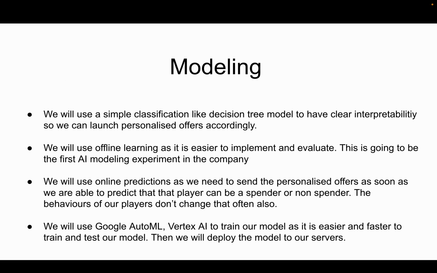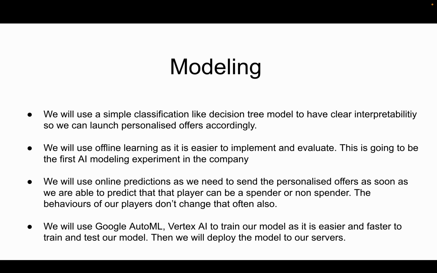In terms of modeling, we will use a simple classification decision tree model with three options: high spender, low spender, and non-spender. We will use offline learning, as it is easier to implement and evaluate.